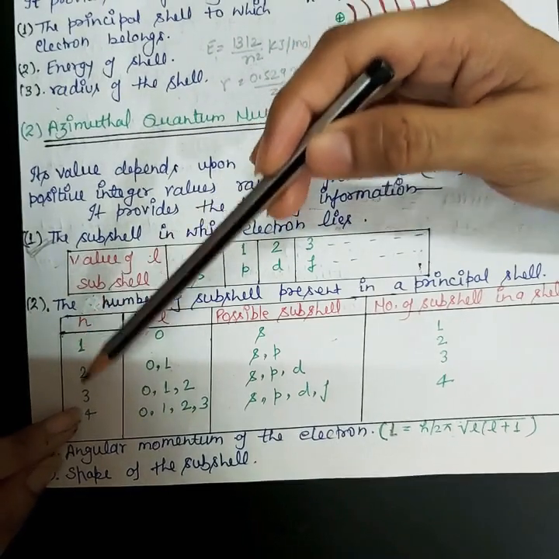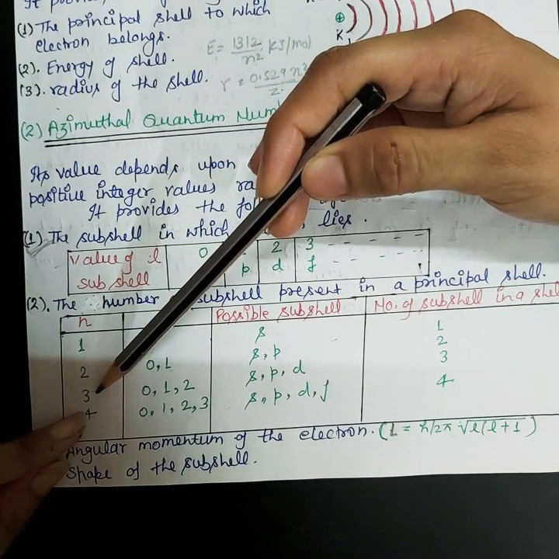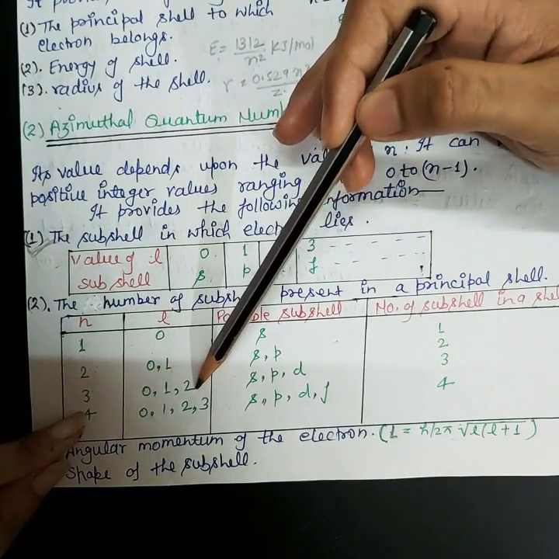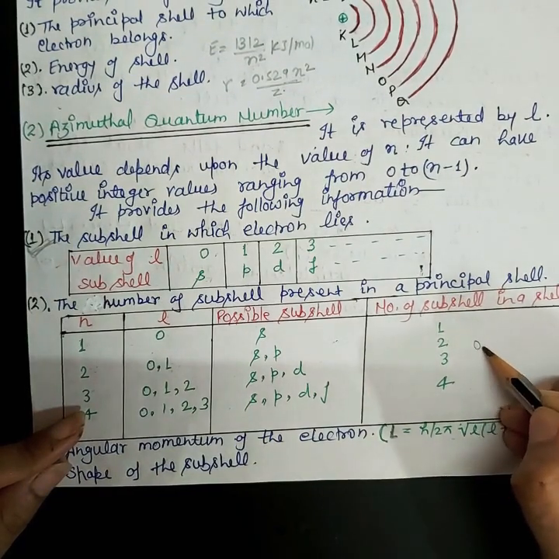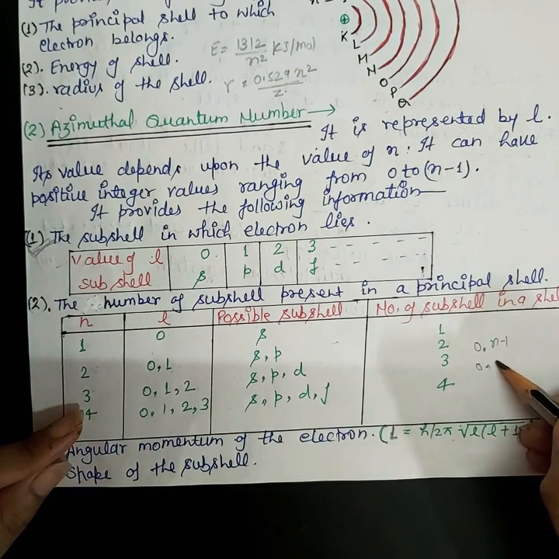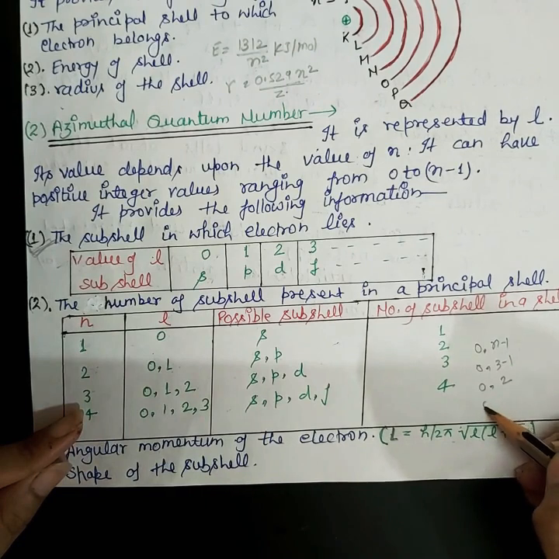Now if n equals 3, again by using the formula 0 to n minus 1, you will get 0, 1, 2. How? Like this: 0 to n minus 1, so 0 to 3 minus 1, so 0 to 2, so 0, 1, 2.